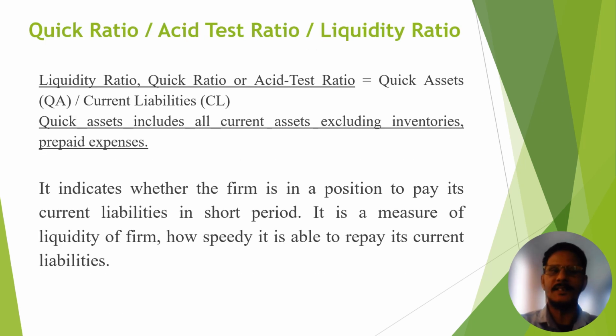Now the second one is quick ratio. This quick ratio we also call acid test ratio, liquidity ratio, etc. For calculation of quick ratio, the formula is: quick assets divided by current liabilities.